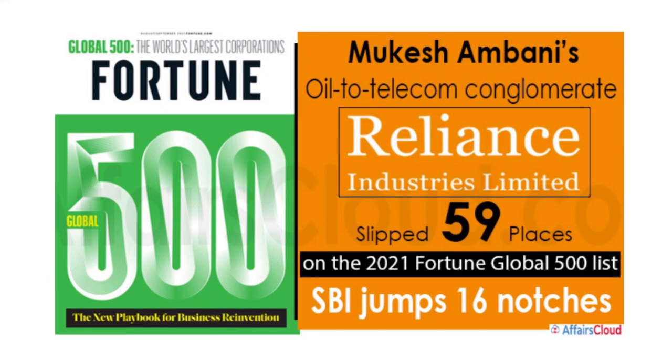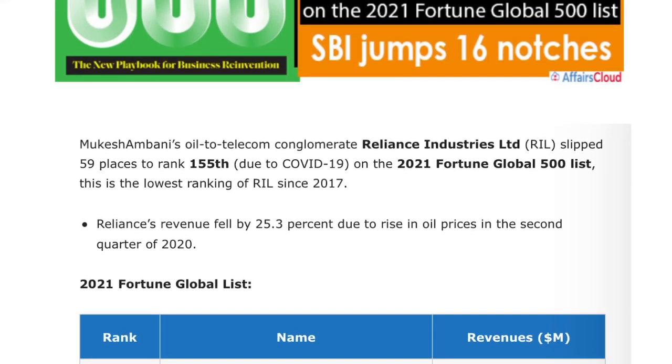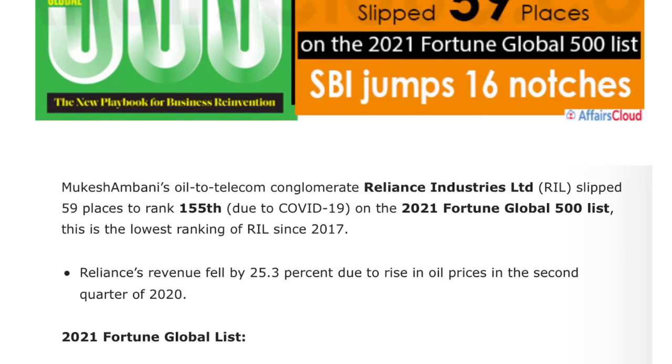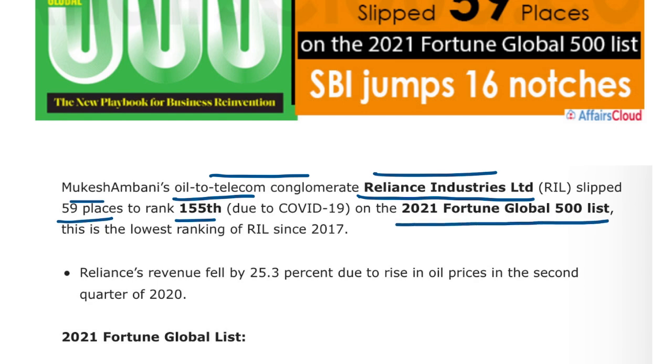Next we'll be talking about the Fortune Global 500 list. Alright, what it is, and let's look at it. First of all, important data that you need to remember here is that Mukesh Ambani's oil to telecom Reliance Industries Limited has slipped 59 places to rank 155th on the 2021 Fortune Global 500 list.